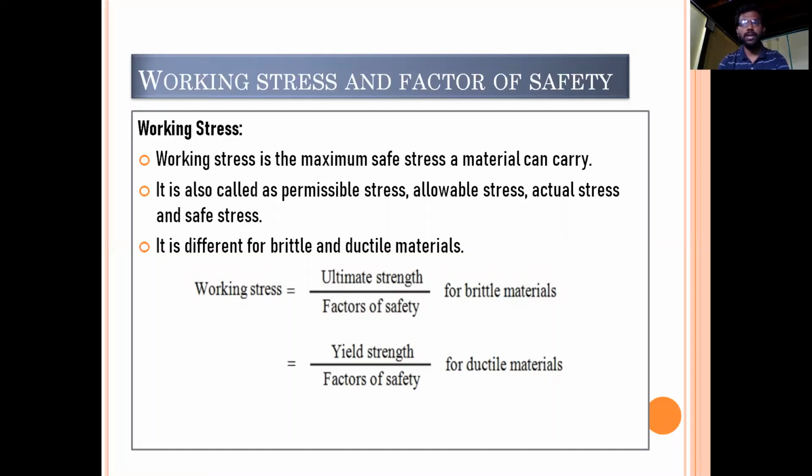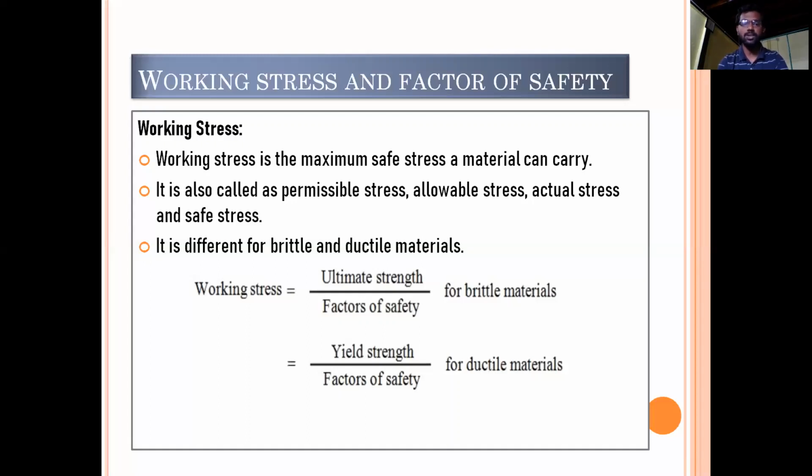Whenever we are designing a material for a specific application, we should always ensure that the stress induced in the body is much lesser than the actual strength of the body. So this stress will be on the safer side. This will be the safe stress. We are considering this stress when the material is in working condition, therefore it is called working stress. Working stress is the maximum safe stress a material can carry when the material is in operation.